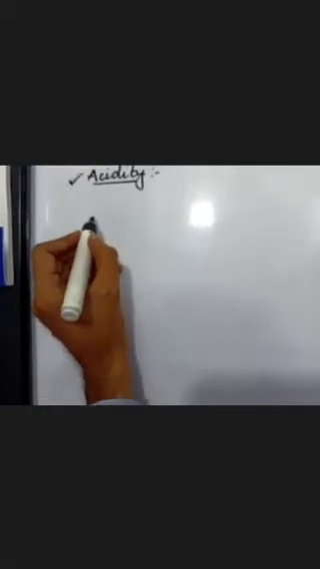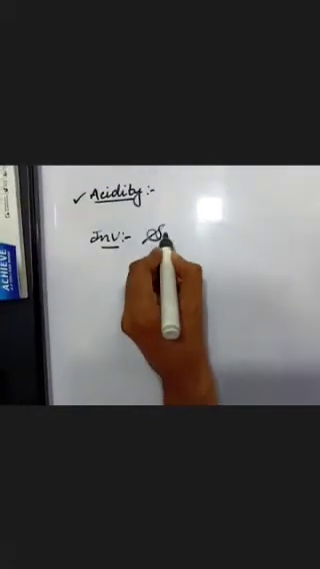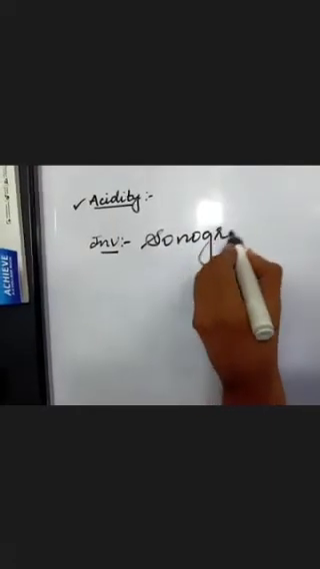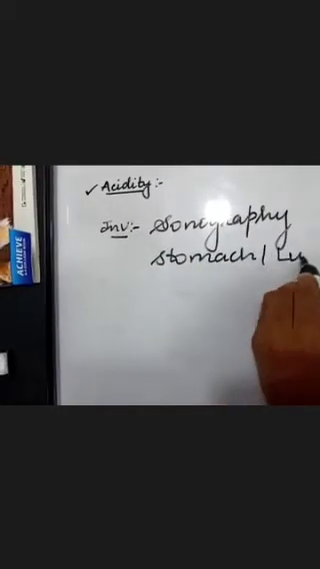Now, what if along with scopy, which other investigation can be done? If given a choice for investigation, we can do a simple sonography so as to find out the condition of two important organs, that is stomach and liver, which primarily help in the process of digestion. Next, complications of hyperacidity.